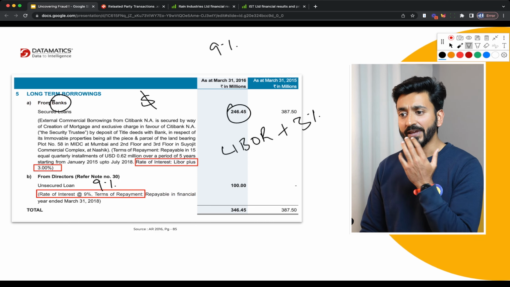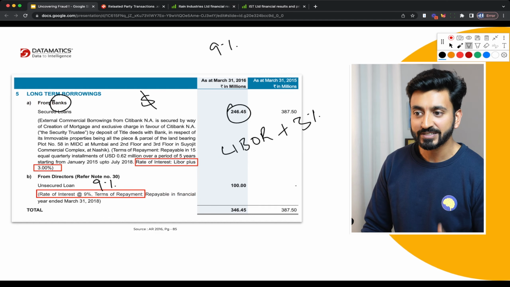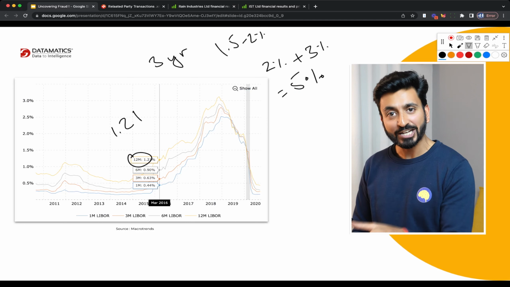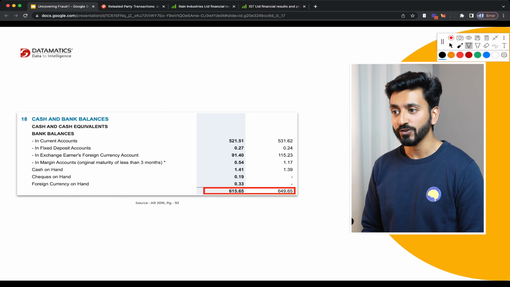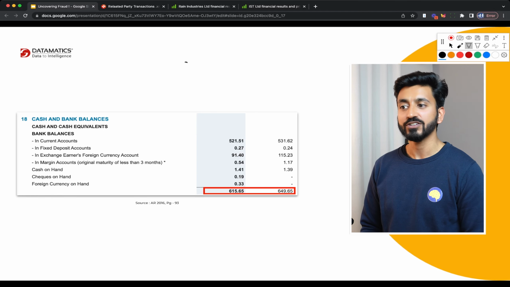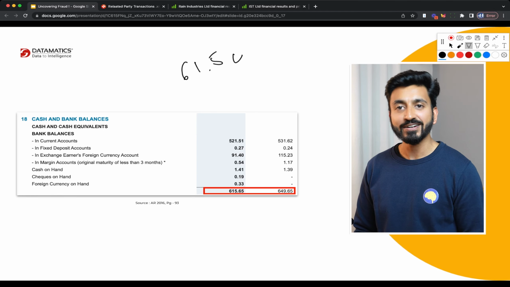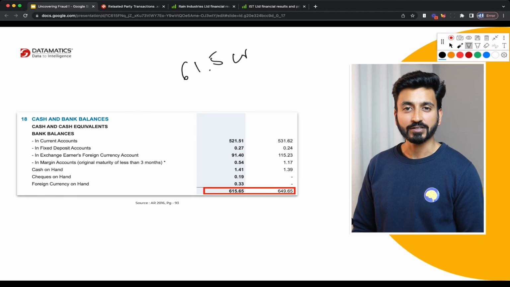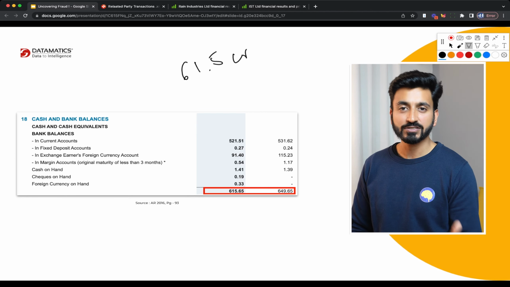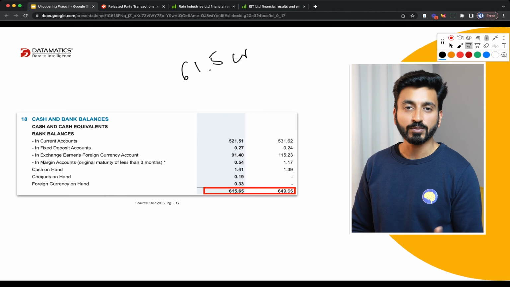Now, another interesting aspect is the company actually had cash on its books. It had cash of 61.5 crores. When you're already a cash rich company, what is the need to borrow from the director, right? So these kinds of transactions raise a lot of doubts about the character of the management.